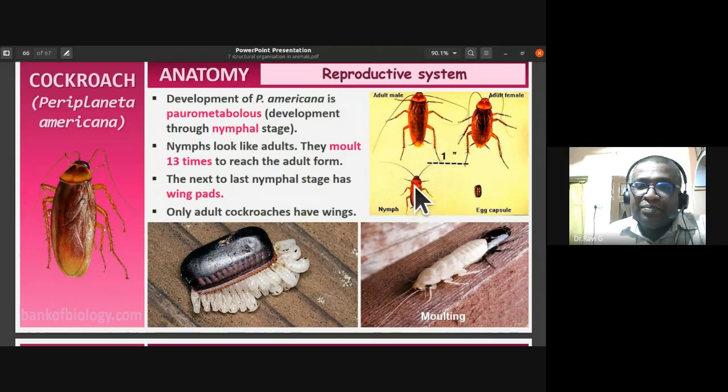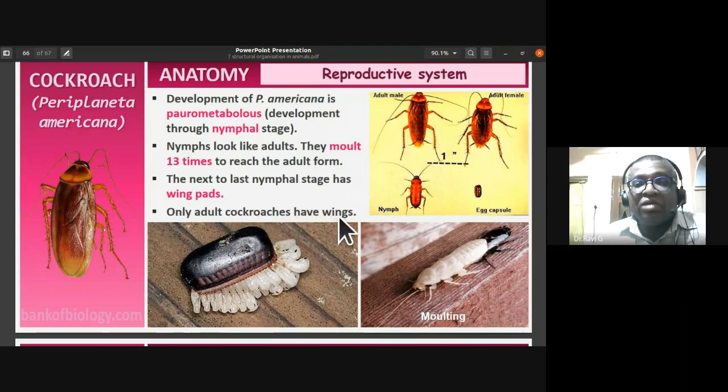Nymphs look like miniature adults. They molt 13 times, that is, they shed their skin 13 times before they reach the adult form. The next to last nymphal stage has wing pads. The precursor to the last nymphal stage is the one with wing pads.